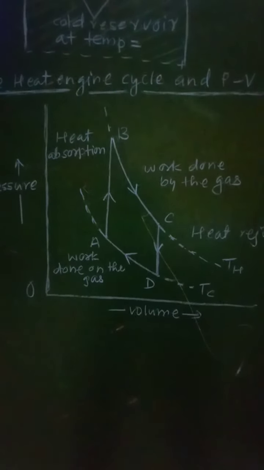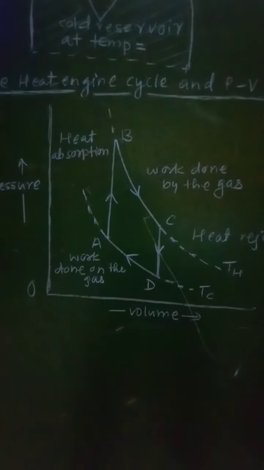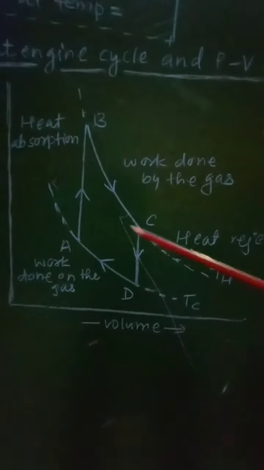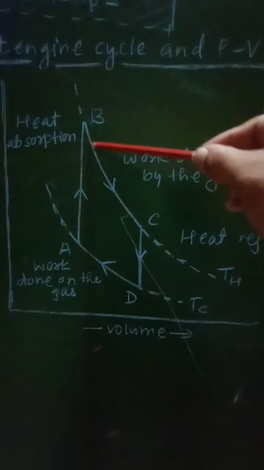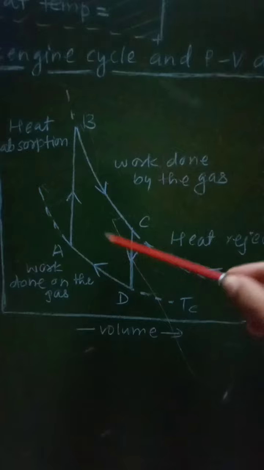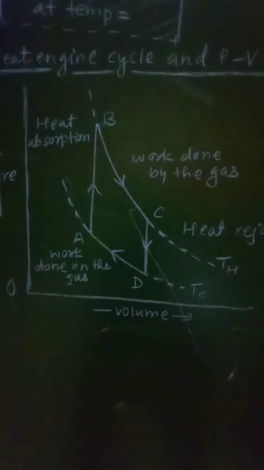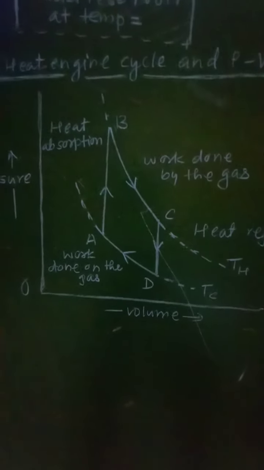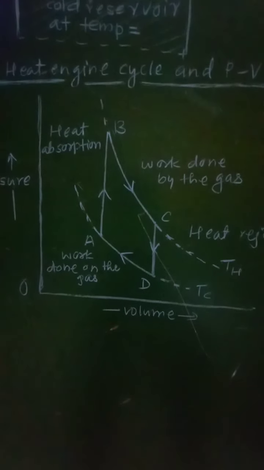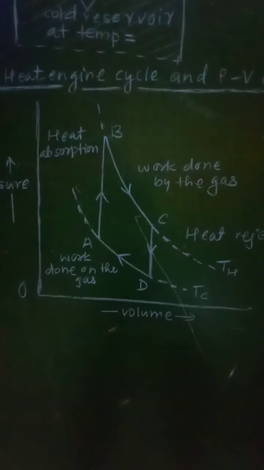Now the area of the loop, that is A, B, C, D, A, will represent the work done during the complete cycle. So the internal area of that loop will represent the work done during the complete cycle, that is one cycle. So during only one cycle, the work done will be given by the area of the loop A, B, C, D, A.